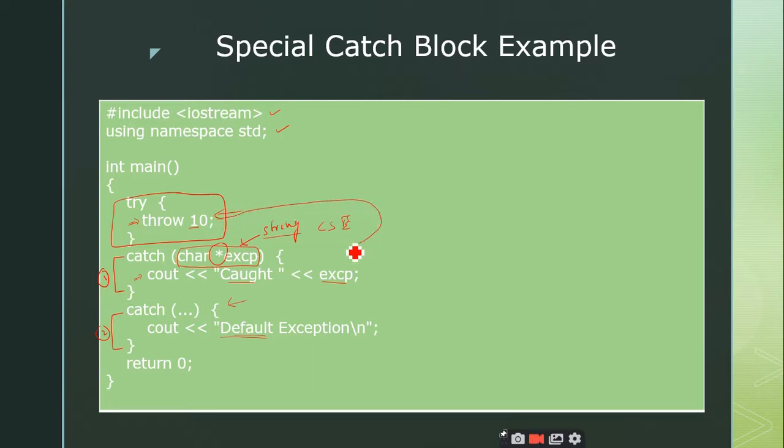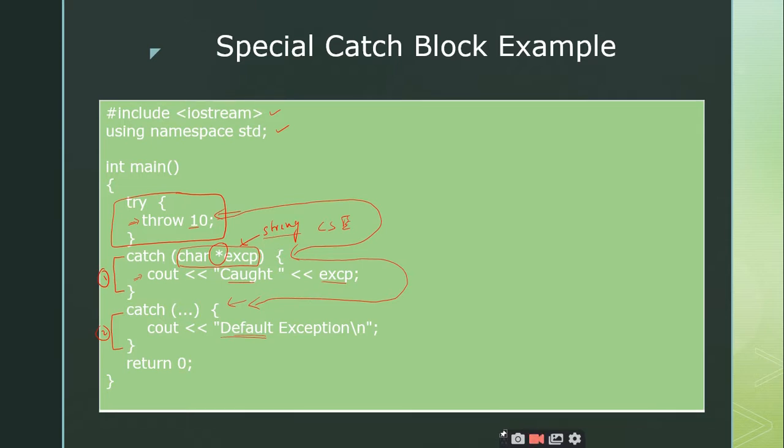It will go and check this catch block, but here the parameter is not matching, therefore it will not execute this block. Therefore it will go to the next catch. It will look at this catch block and it has seen that this is the default exception. It will accept any exception, whether you throw integer, float, char, string, and similarly if you throw any objects, it is capable of catching any exception, right? So it will execute this particular catch block and it will print the statement as default exception, right? Is it clear?